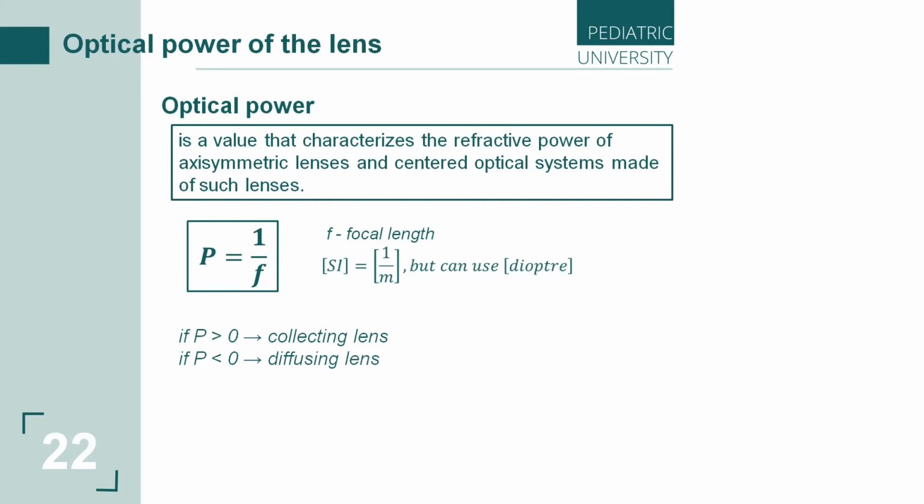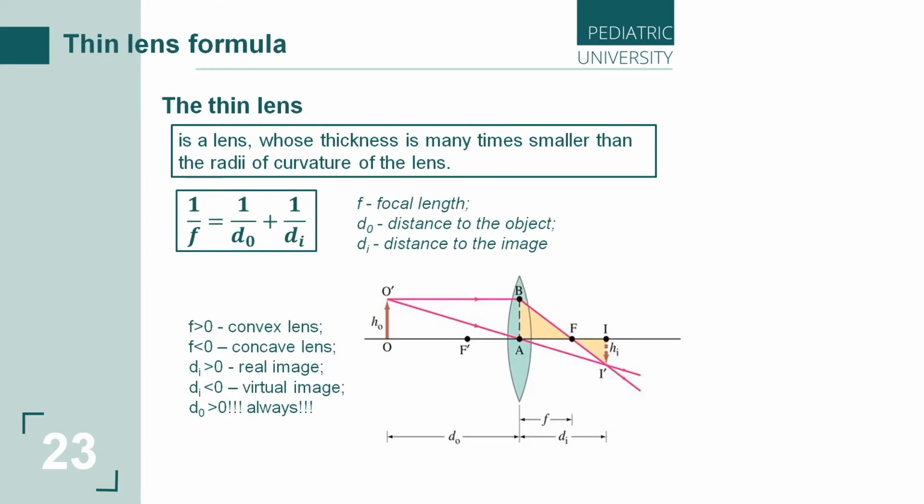So we have discussed with you qualitative concepts about the characteristics of images in lenses earlier. But physics is a quantitative science. Let's discuss the quantitative characteristics of the image in lenses. Let's take a look at the thin lens formula. A lens is called thin if its thickness is many times smaller than the radius of curvature of the lens. Let's take a look at the diagram on the slide.